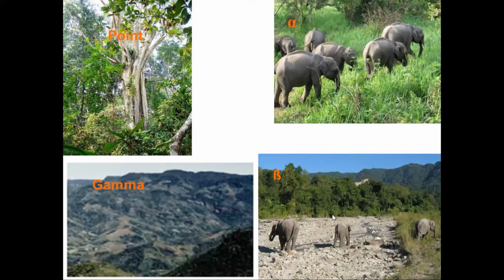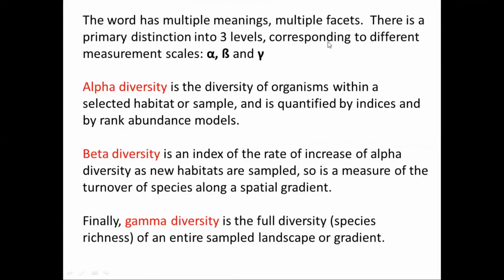So this is the way we will be able to get the idea about the diversity, also the richness, at different scales, right? So then actually, especially this alpha, we are considering a selected habitat, as I mentioned, that is quantified by indices and by rank abundance models.